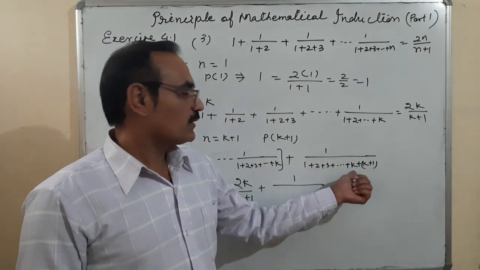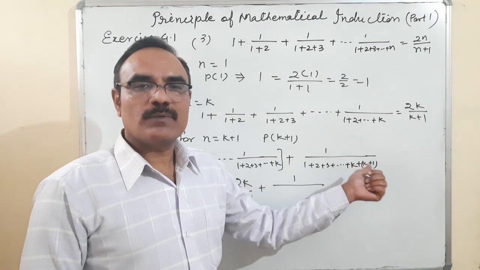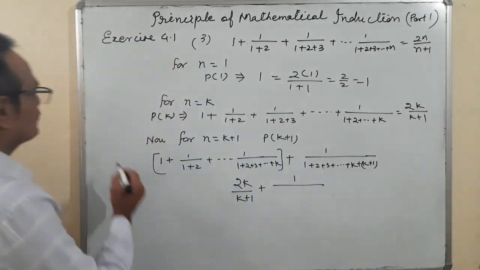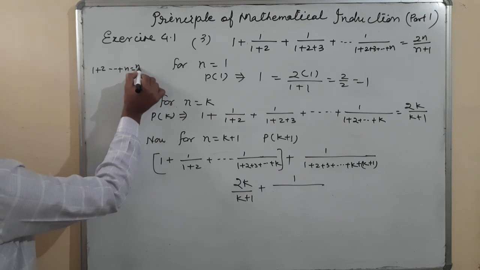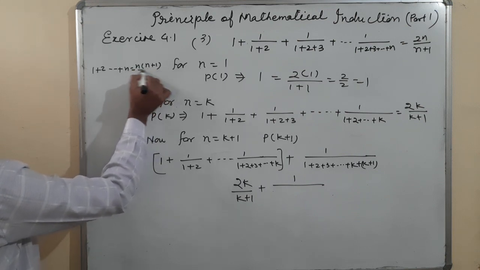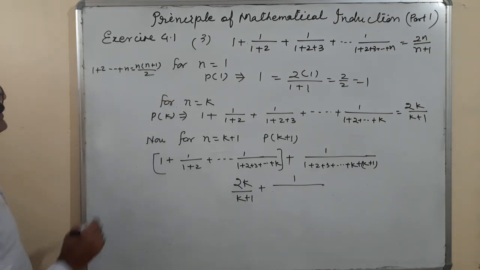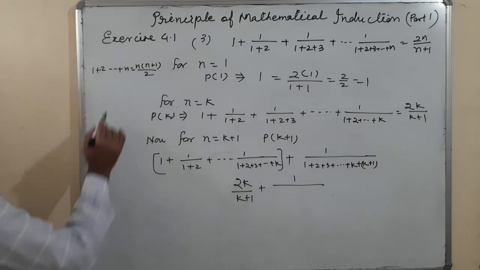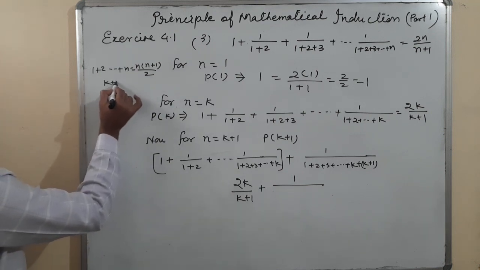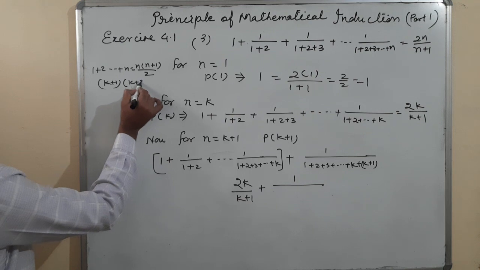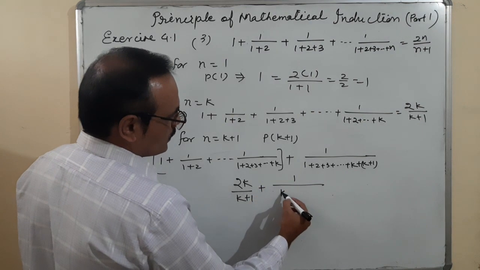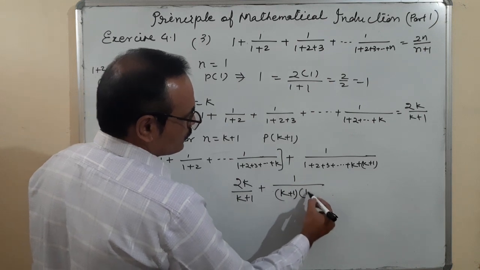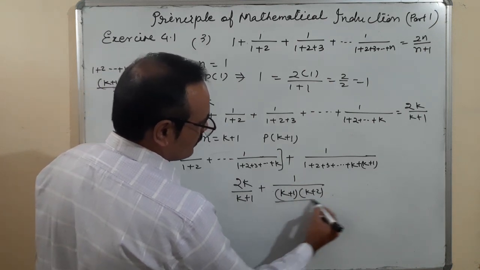The sum of n natural numbers: 1 plus 2 plus 3 plus up to n is equal to n into n plus 1 by 2. So if that series goes up to k plus 1, then what should I write here? k plus 1 into k plus 2 upon 2. Is it okay? So I write here k plus 1 into k plus 2 upon 2.